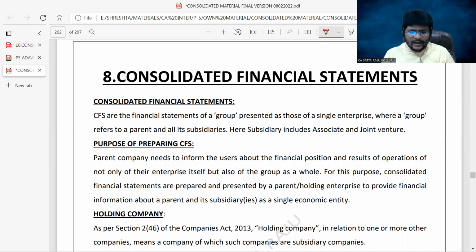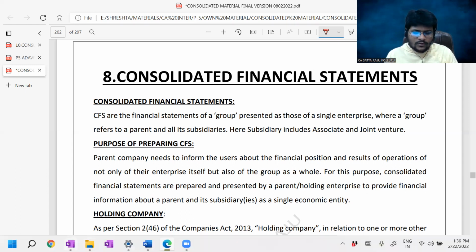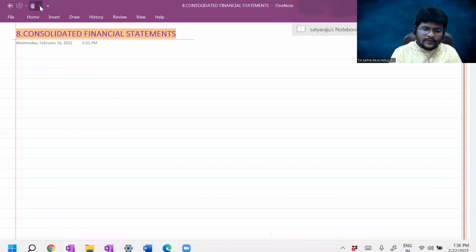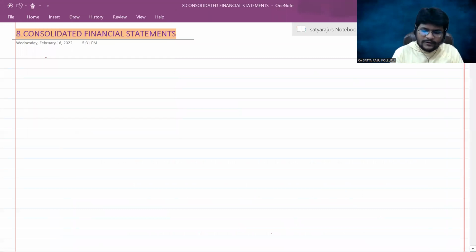So that's why we are going to do a very limited discussion, due to constraints in the syllabus coverage. That is more than enough. Even though the syllabus is very limited, at CA Inter level it looks like a huge syllabus. Now I don't want to discuss anything about the tax at this stage. First, let me give a detailed introduction for the chapter Consolidated Financial Statements. So now let us start our discussion with the introduction.